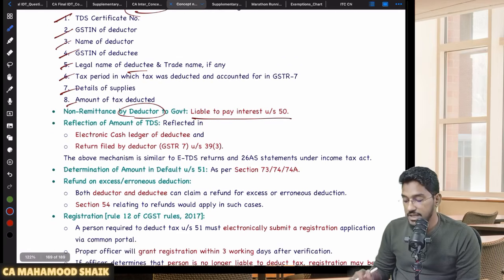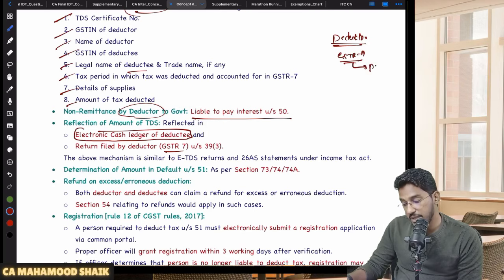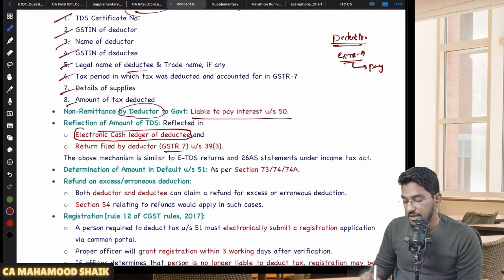And whatever amount of TDS has been deposited, as I have told, will get reflected in the electronic cash ledger. And the deductor will file a return called GSTR 7. So these deductors will deduct TDS, and they will be required to file one return, GSTR 7. They have to file it by the 10th of the succeeding month. Along with filing the GSTR 7, they will also pay the TDS amount to the government, and that amount will get reflected in the electronic cash ledger of the deductee.